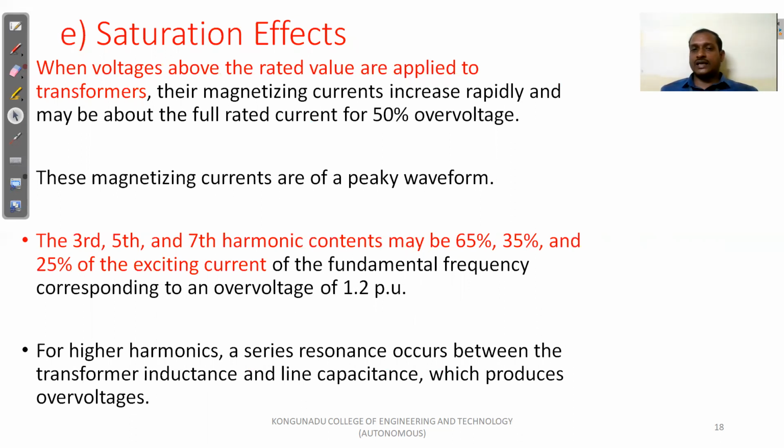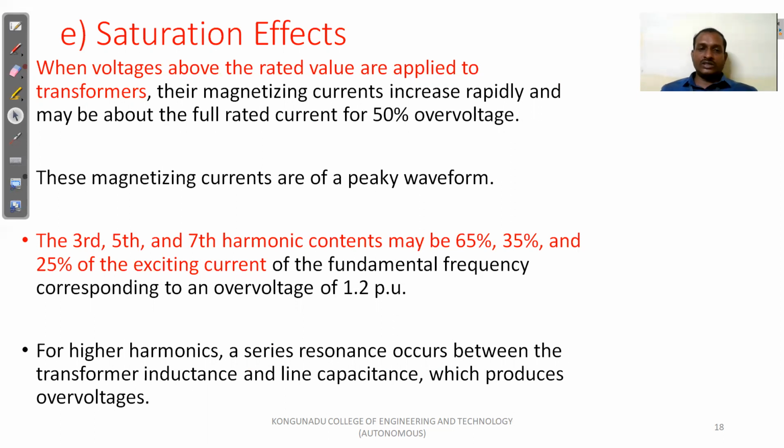These magnetizing currents are of a peaky waveform. This is the peaky waveform, because the current rapidly increases in value. The third, fifth, and seventh harmonic content may exist at 65%, 35%, and 25% of the exciting current of the fundamental frequency, corresponding to an over voltage of 1.2 per unit. So third, fifth, and seventh harmonic content with the percentage of 65, 35, and 25% of the exciting current will be generated.